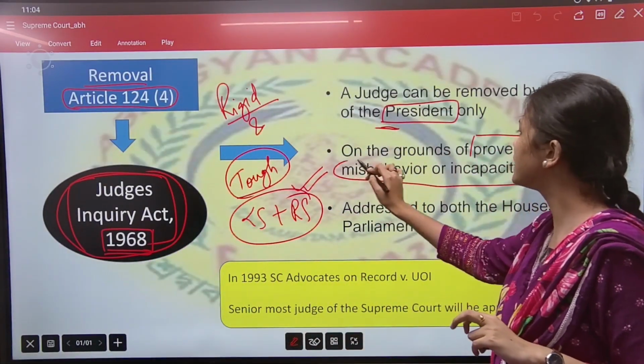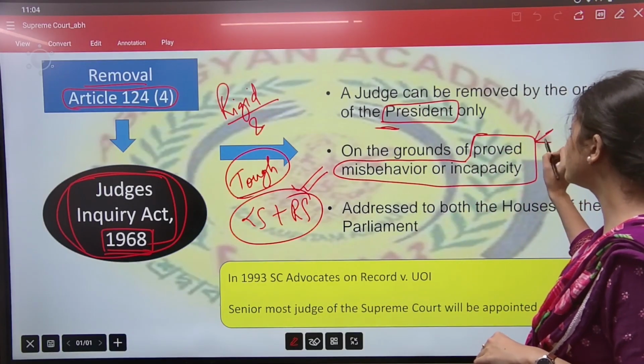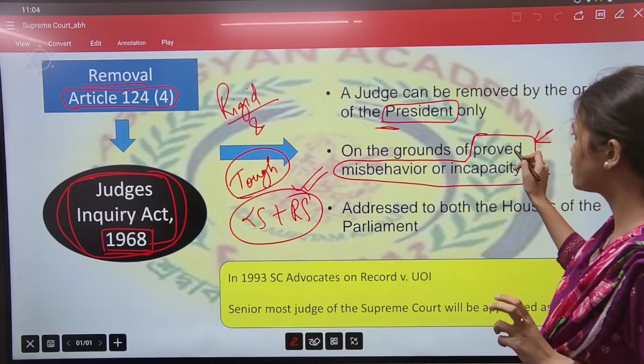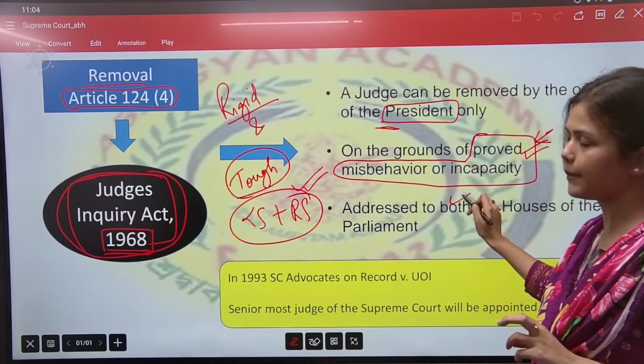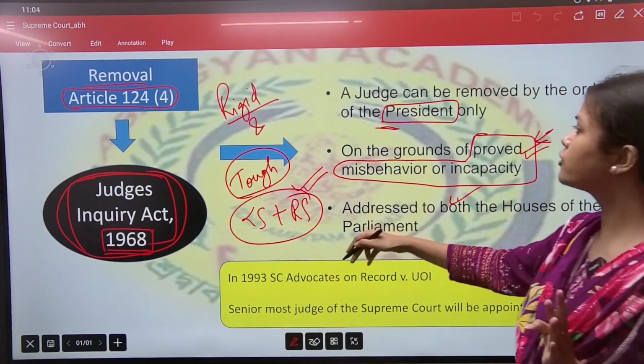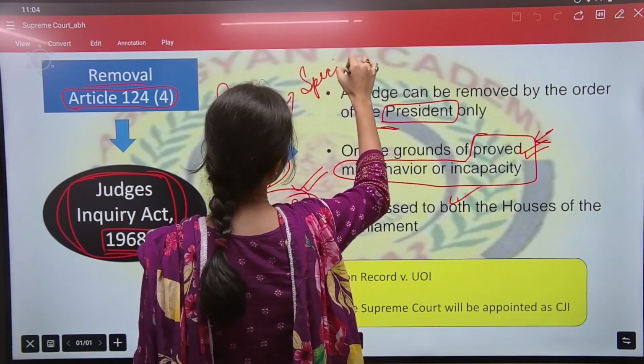On these two grounds only. One is proved misbehavior or incapacity. Other than these two grounds, judges cannot be removed. These two grounds, proved misbehavior or incapacity. And it can be initiated in either house. And in both houses, after the inquiry, it has to be passed by special majority.